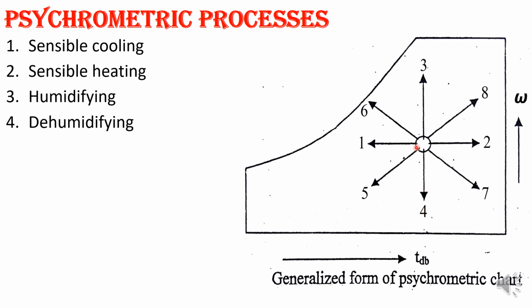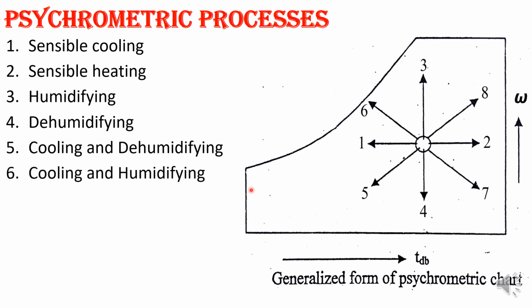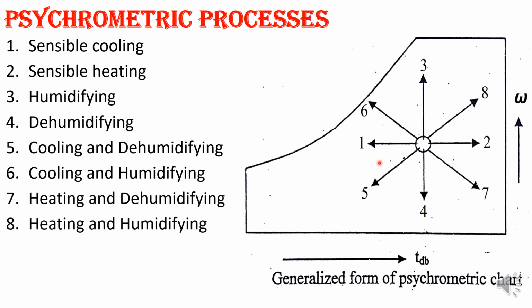Next, the fifth lies between 1 and 4. 1 is cooling and 4 is dehumidifying, so the fifth will be cooling and dehumidification, just a combination of those. Once you know 1, 2, 3, 4, then 6, 7, 8 will be very easy. 6 is cooling and humidifying, 7 is heating and dehumidifying, and 8 is heating and humidifying. So these are the 8 basic processes in psychrometry.